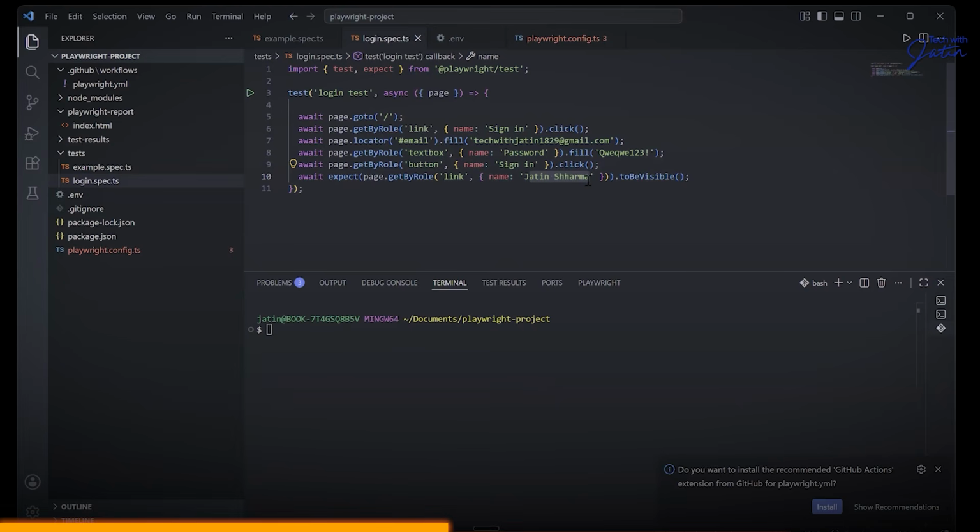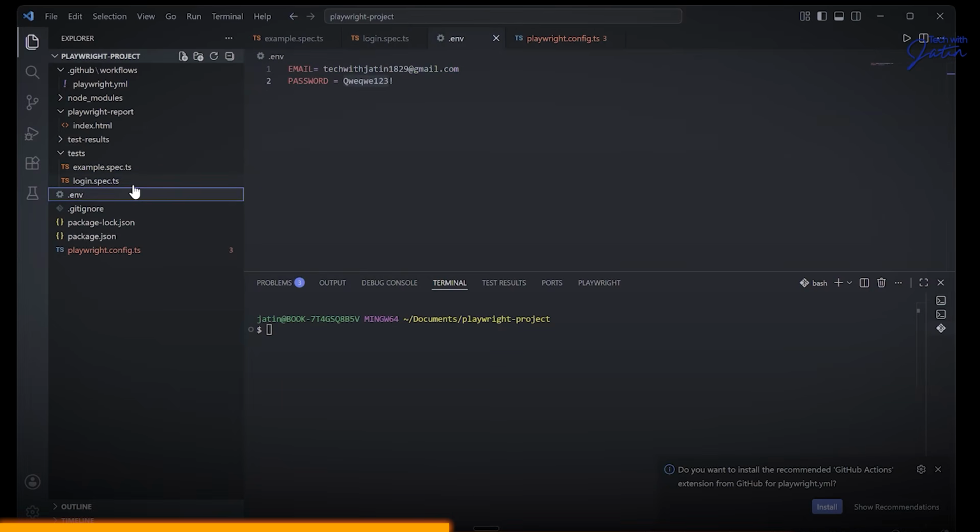In order to solve this problem, one of the approaches is to use a .env file. I created the .env file. Inside the .env file, I created two keys, email and password. This is tech with Jatin 189, whatever the credentials have been kept over there. Now to use this .env file in our project, I will be installing this new library, this new package, this new module, which is called npm install .env. This is how you run it. You can have it for your dev dependency for now, so I can put a -D for dev dependency, or you can just use npm install .env.